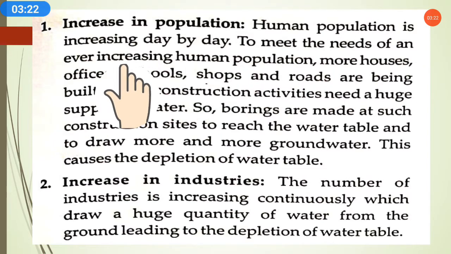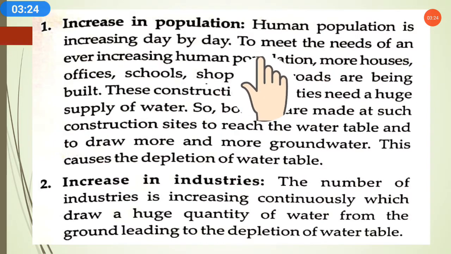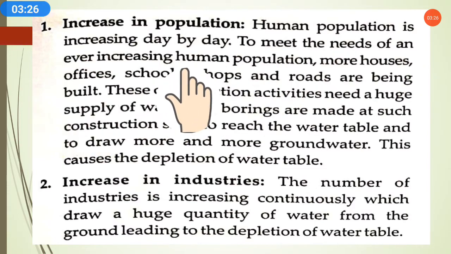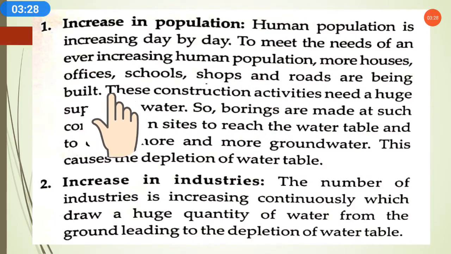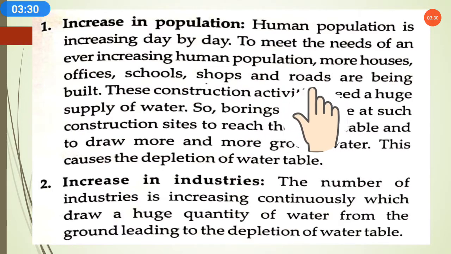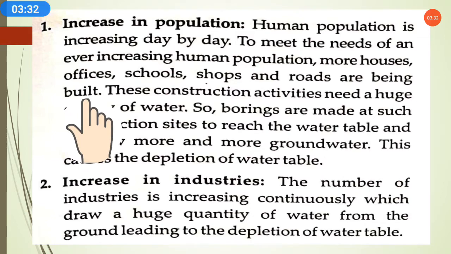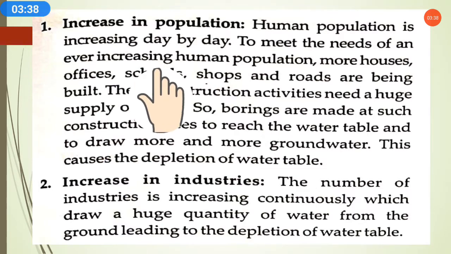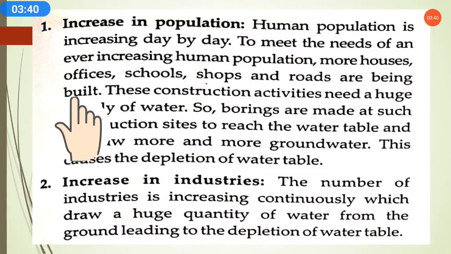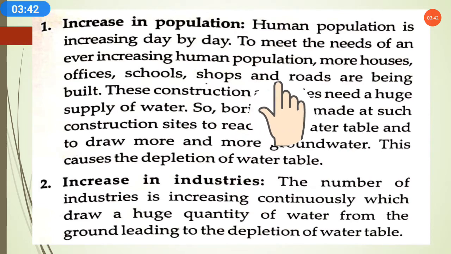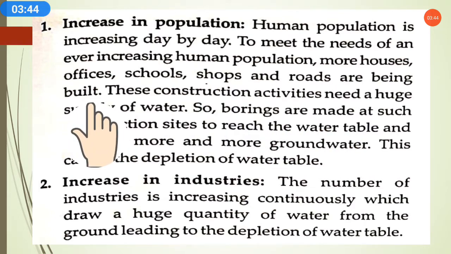Human population is increasing day by day, and to meet the needs of an ever increasing human population, more houses, offices, schools, shops and roads are being built.